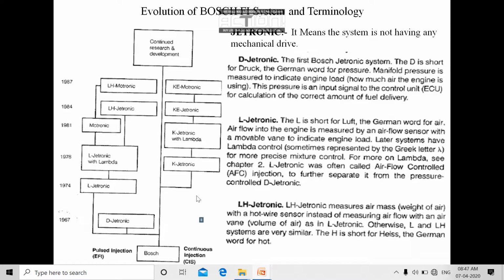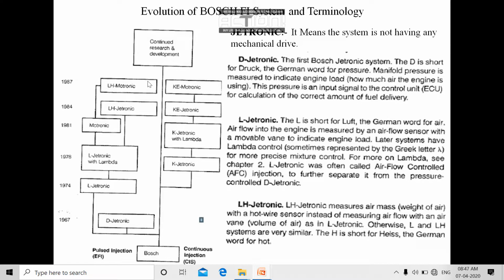The rightmost branch represents a continuous injection system and the leftmost branch represents a pulse injection system, which we have already seen. At the topmost left branch we get LH Motronic and at the topmost right branch we get K Motronic. These two are the most advanced FI systems available in Bosch just before the GDI system.